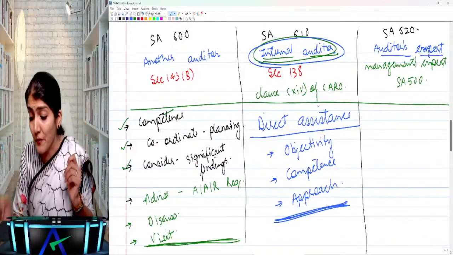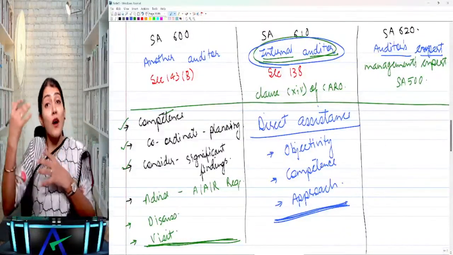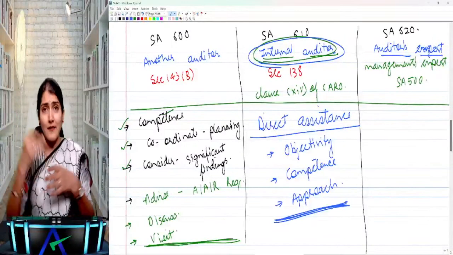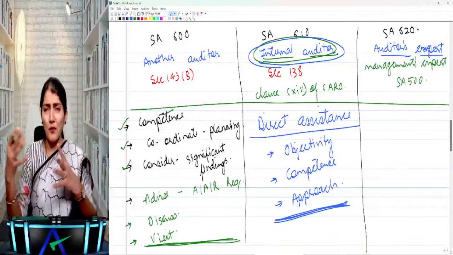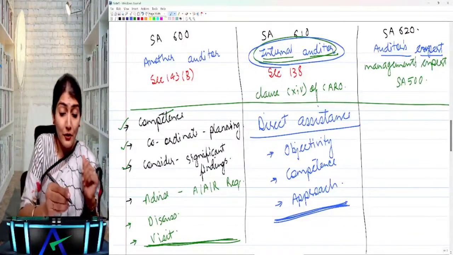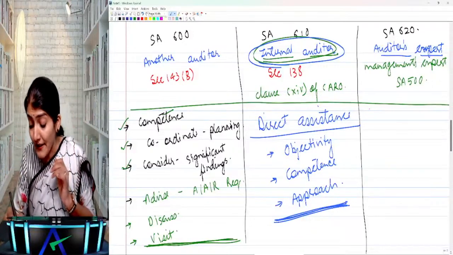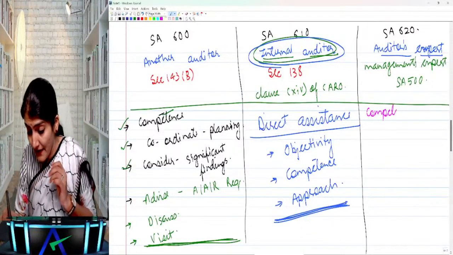And then you have using the work of an auditor's expert. Can the auditor use the work of an auditor's expert? Yes, lawyer, actuary, engineer also. Can the auditor use the work of the expert? Yes, but again, what you need to do? You need to do the evaluation, right? So one, what you will check? You will check the competence, right, of that expert.